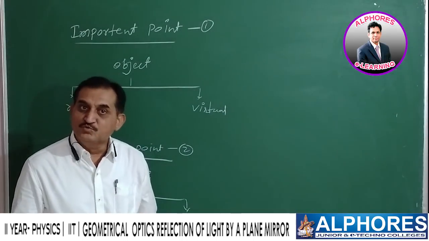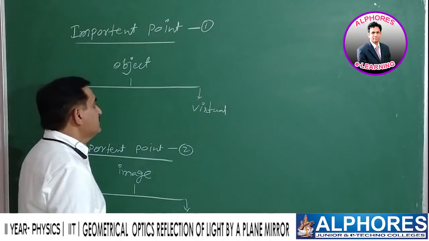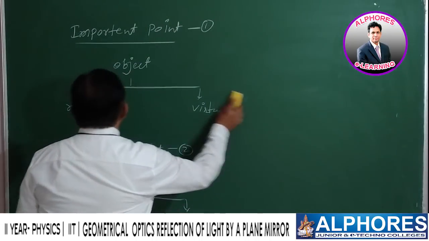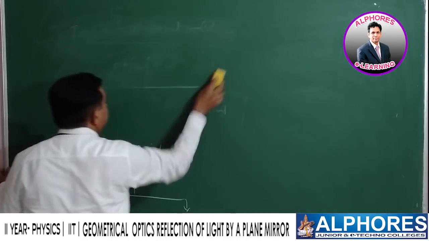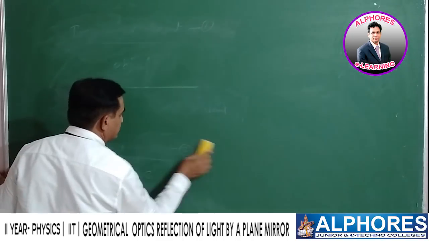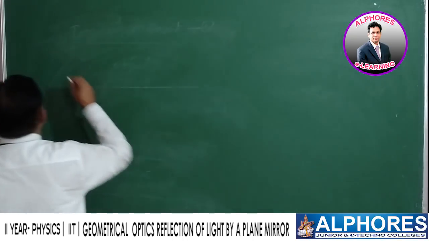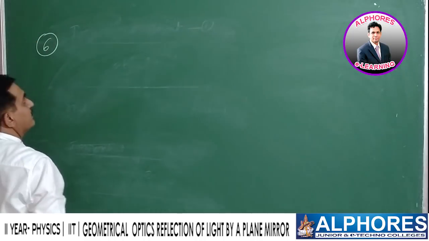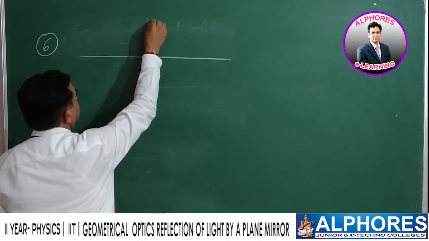Let us move on to another point. Earlier we discussed up to the 5th point. Now we start with the 6th one, regarding reflection of light by plane mirrors. Let us consider a plane mirror.